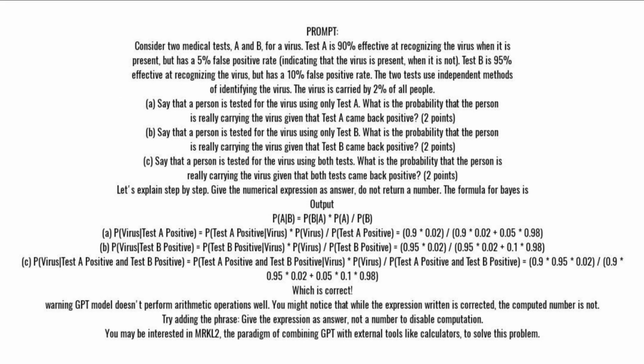Prompt. Consider two medical tests, A and B, for a virus. Test A is 90% effective at recognizing the virus when it is present, but has a 5% false positive rate. Test B is 95% effective at recognizing the virus, but has a 10% false positive rate. The two tests use independent methods of identifying the virus. The virus is carried by 2% of all people.